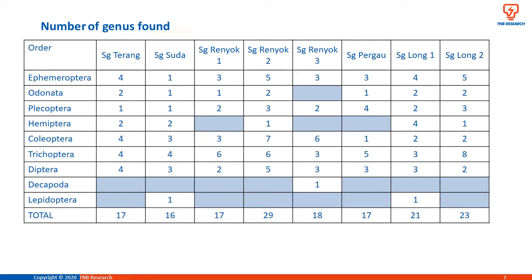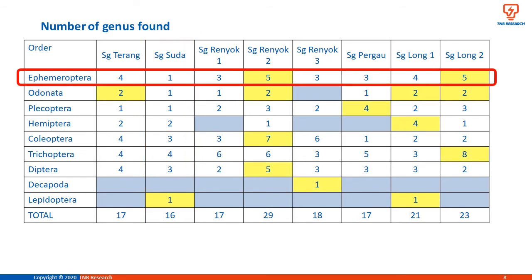The least number of genera was recorded in Sungai Suda, with 16 genera. This was believed to be due to the surrounding environment, which had less canopy cover and a sandy substrate river composition. Rivers with open canopies had lower production of certain insect groups compared with rivers in forested areas.